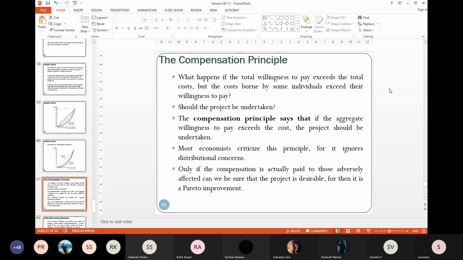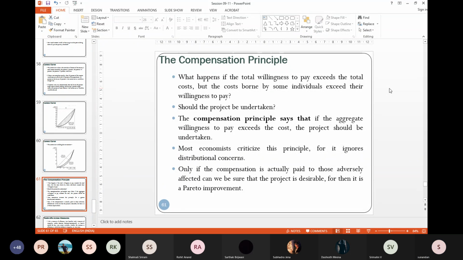Now, next thing we need to understand is what we call the compensation principle. Let's consider a particular situation when we look at the aggregate picture, the macro picture, the total willingness to pay exceeds the total cost of a particular project or a particular problem.